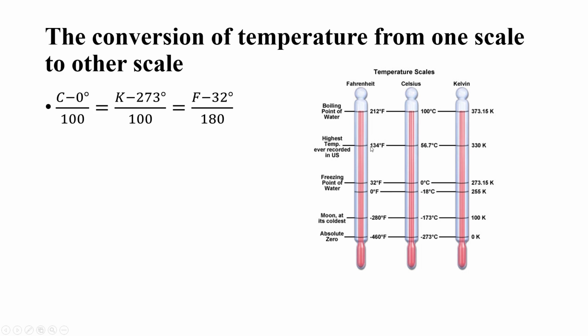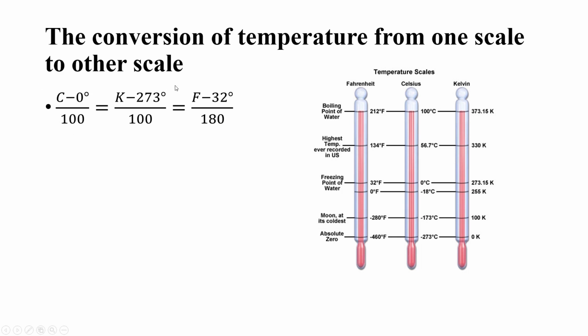The required temperature minus the freezing point, divided by the difference between the boiling and freezing points, is equal to the required Kelvin temperature minus the freezing point, divided by the difference of boiling and freezing points, which is equal to the required Fahrenheit temperature minus the freezing point of the Fahrenheit scale, divided by the difference between the boiling point and freezing point.